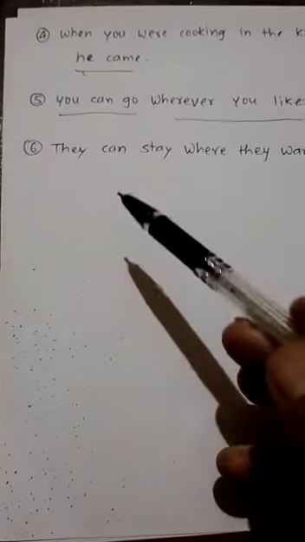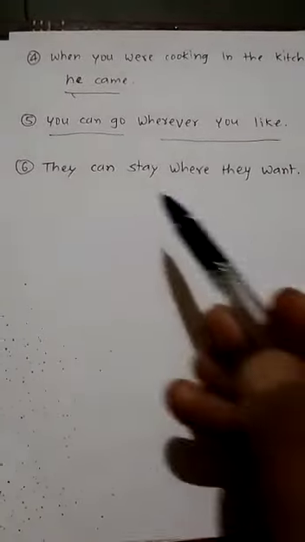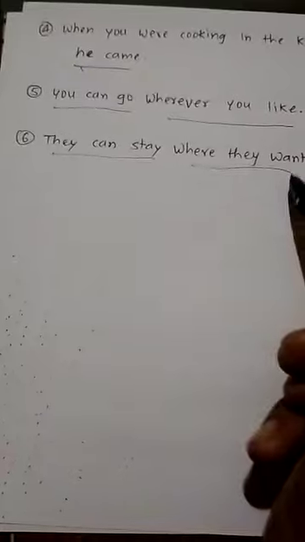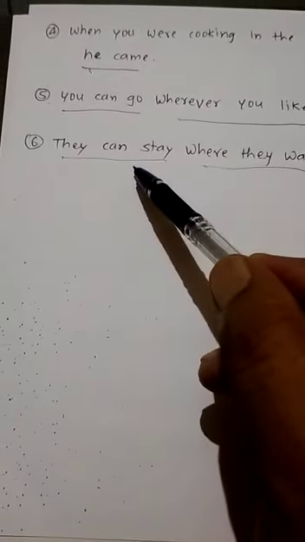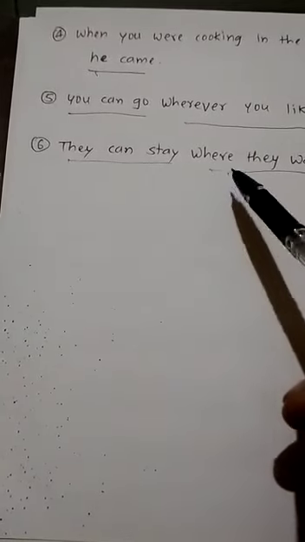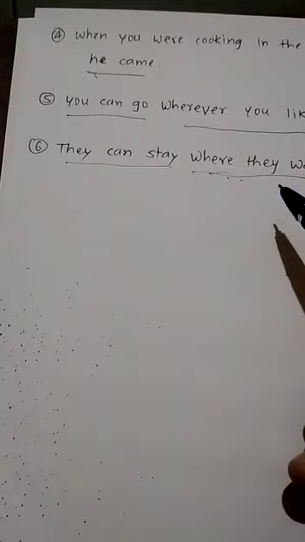Then come to the last example. "They can stay where they want." See, "they can stay" is the main clause. And "where they want" is a subordinate clause. Because the first is completing its meaning by its own, but this clause depends on the main clause for the completion of its meaning.